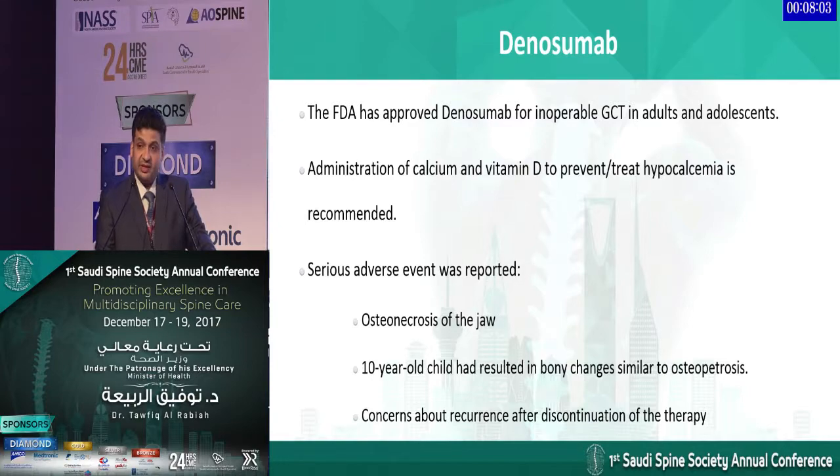But even with giving denosumab, we have to look for adverse outcomes that have been reported in the literature, such as osteonecrosis of the jaw. There's also a case report of a patient who was given it at 10 years of age and later presented with osteoporosis. There are also concerns in the literature that the tumor may recur, or even come back worse, after stopping denosumab.